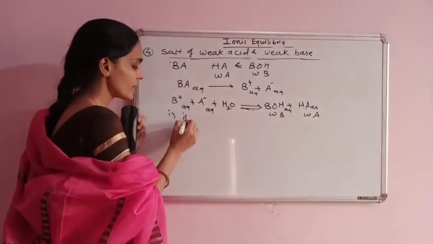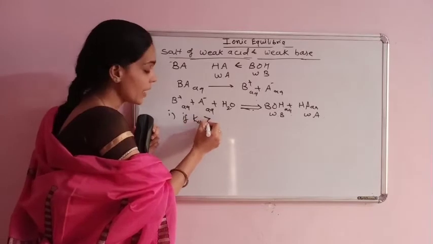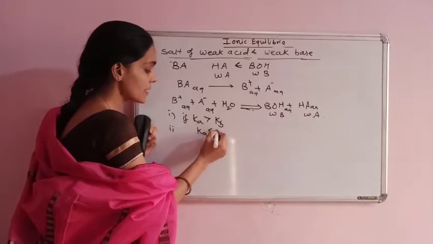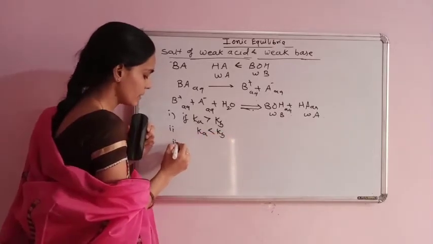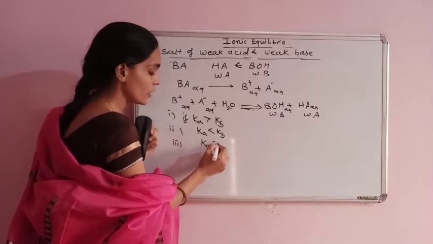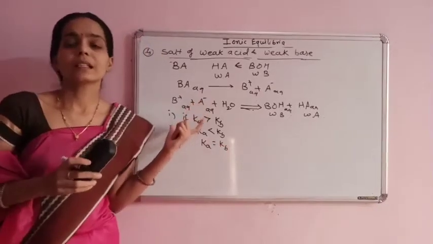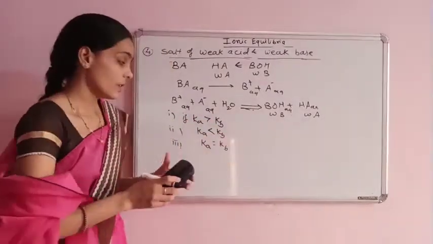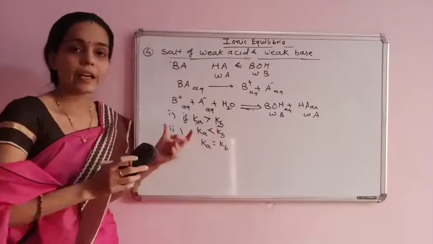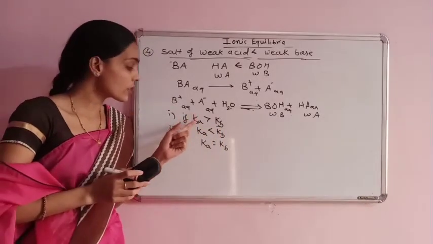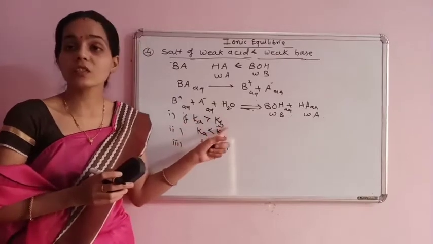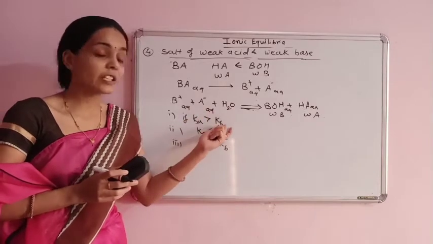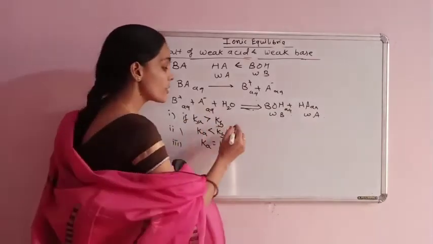One, if Ka is greater than Kb. Second, Ka less than Kb. And third condition, Ka equal to Kb. First condition, if Ka is greater than Kb, the solution will be acidic. We know Ka and Kb, according to Ostwald dilution law, are the dissociation constant of weak acid and dissociation constant of weak base. If the dissociation constant of weak acid is greater than the dissociation constant of weak base, the solution becomes acidic.